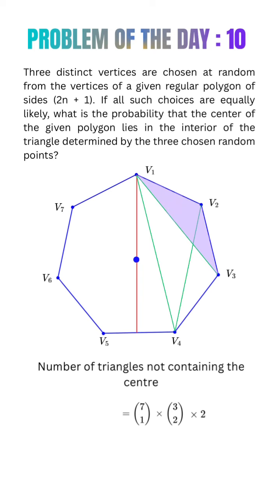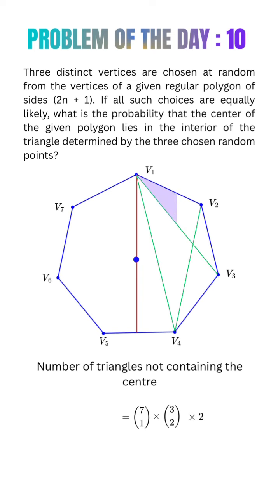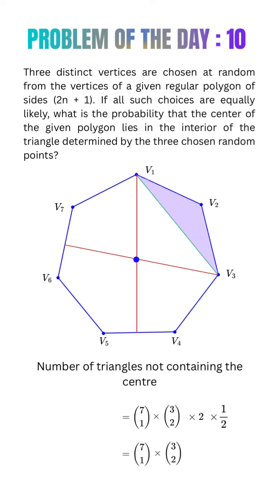Let's see how. Look at the triangle V1, V2, V3. We counted this when we took the line of symmetry passing through V1. But if the line of symmetry passes through V3, we get the exact same triangle again. So, every triangle is counted twice in our method, which means we simply divide by 2 to get the correct number. So we'll divide by 2 and end up with 7C1 times 3C2.